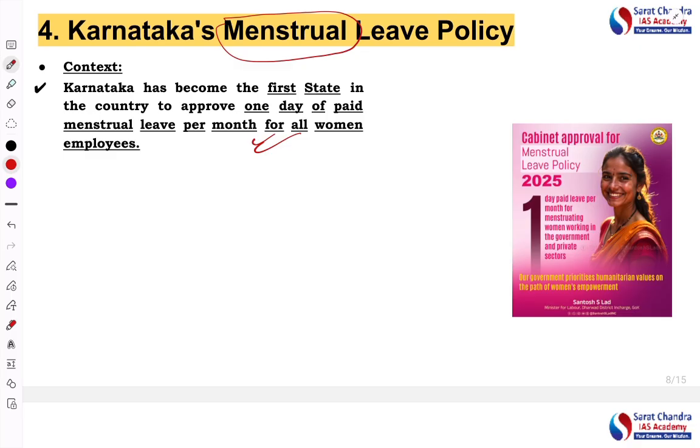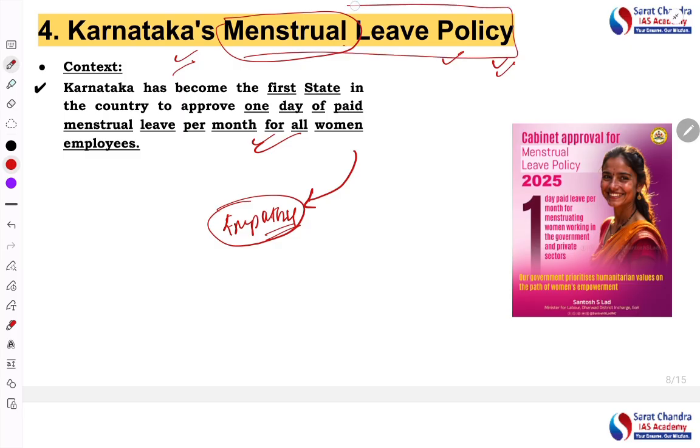During that time, women need a certain period of rest, and if they have to work, it creates a lot of issues, a lot of problems. Considering the principle of empathy towards such a natural process, because it is not like women are doing it intentionally, it is a natural process, the Karnataka government policy recognizes that and shows empathy towards women.